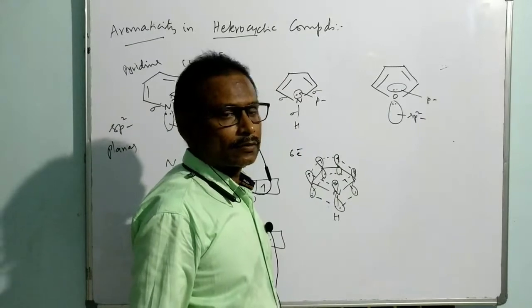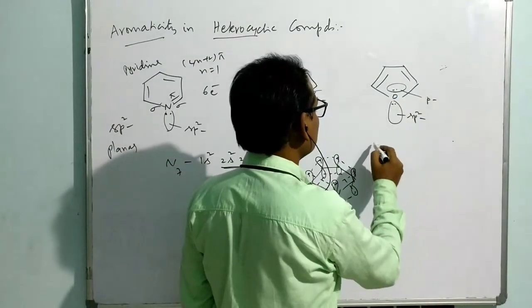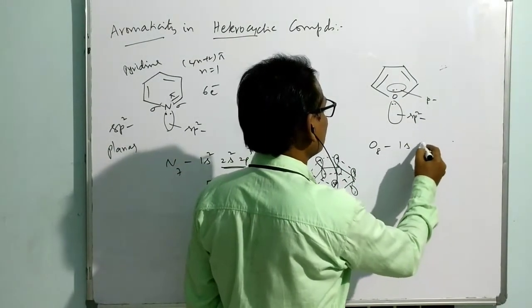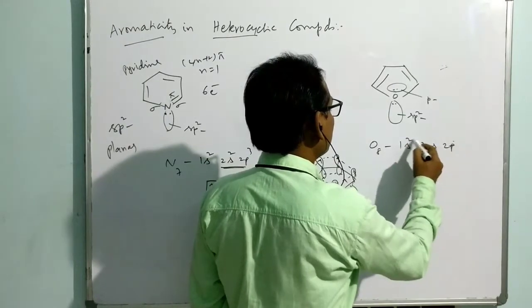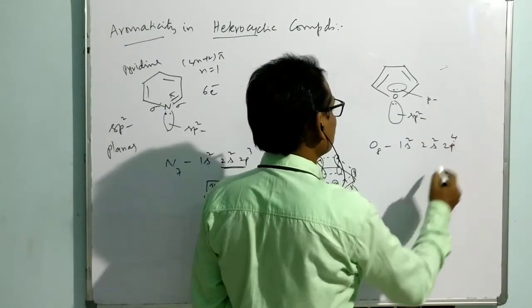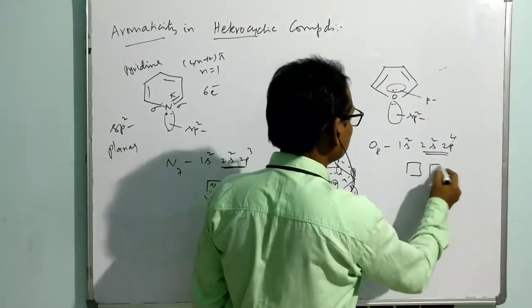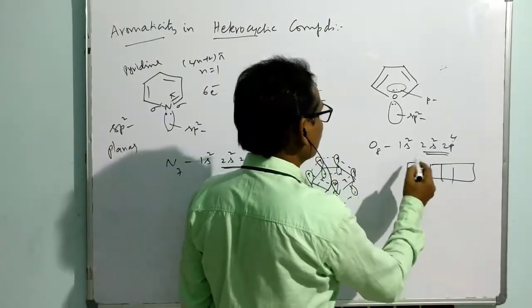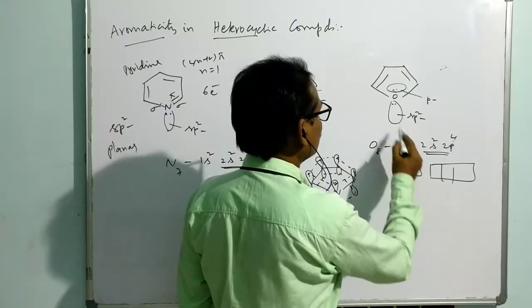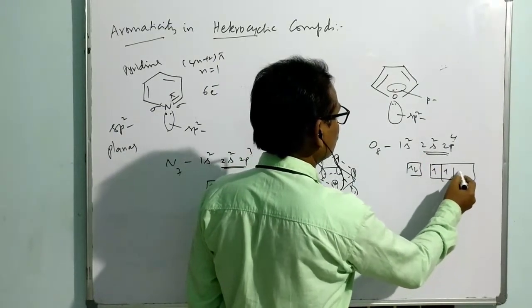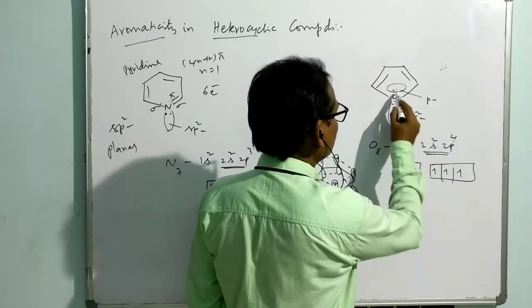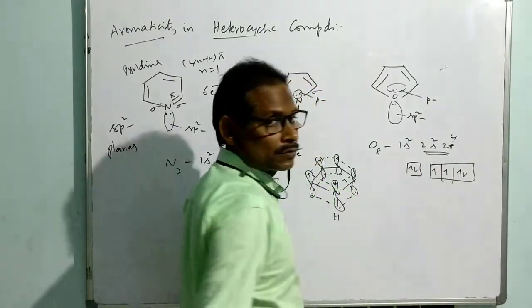If you want the electron configuration of oxygen, it is 1s2, 2s2, 2p4. With reference to the valence shell, you can write it here as 1, 2, 3. Let me put it here because the p orbital requires a lone pair.